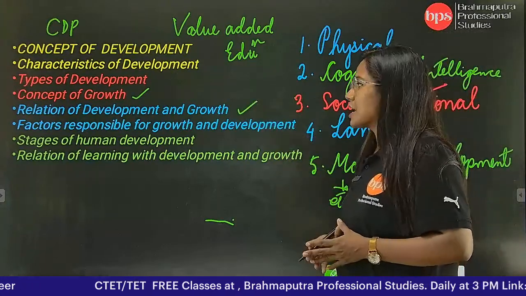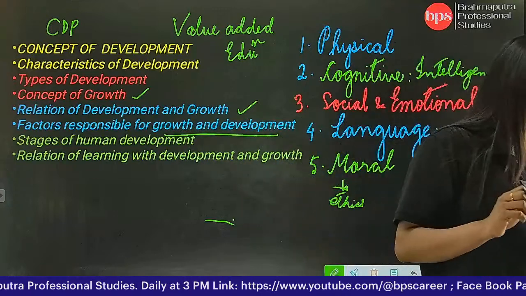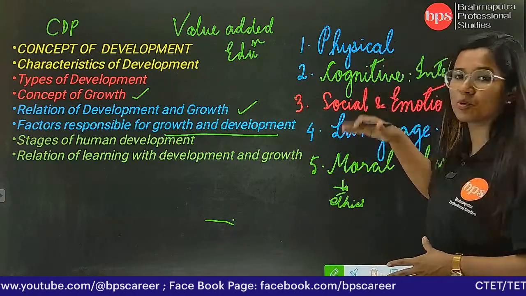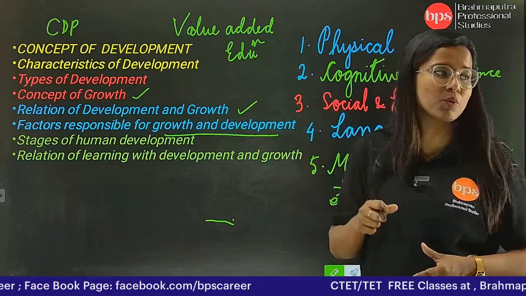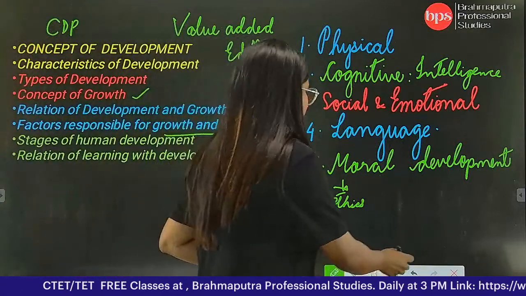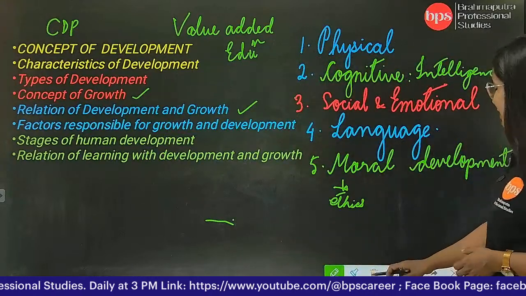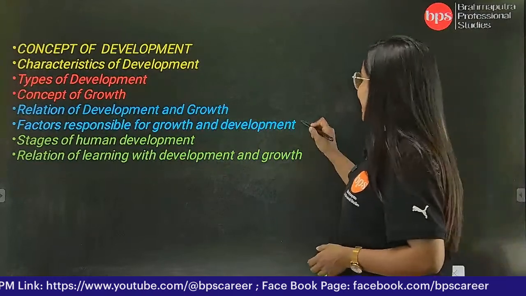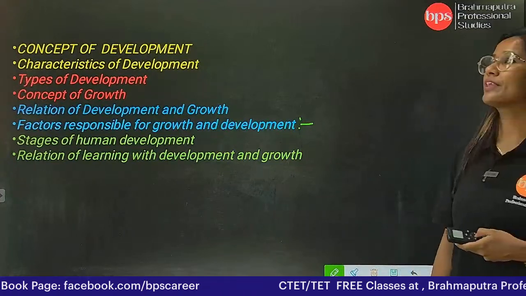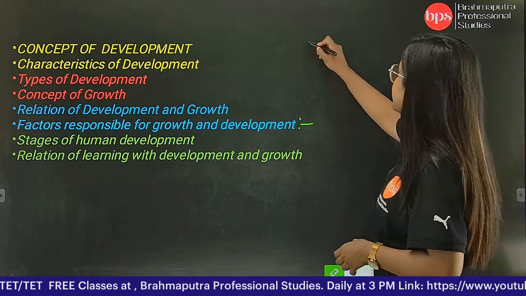So we have understood this. Then we come to the factors responsible for growth and development. So there are a few important factors, and these are 6 factors. हम लोगों को factors रब करना पड़ेगा अभी, नहीं तो otherwise we don't have space in the board. Okay, let me clean everything. Okay, अभी factors क्या क्या हैं? So we need to know the factors of growth and development. The first factor is heredity. Okay, the first factor is heredity.